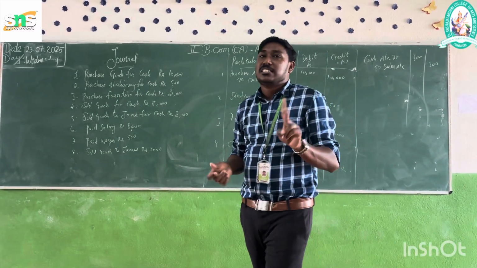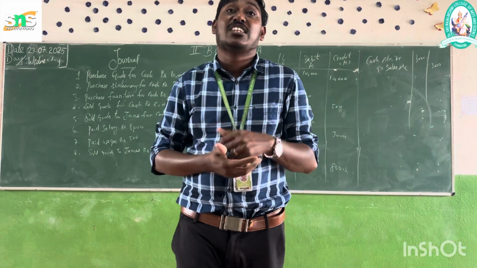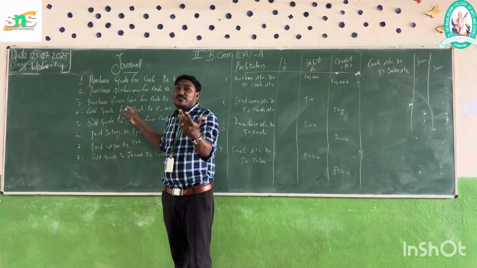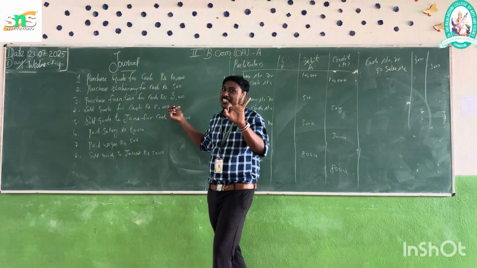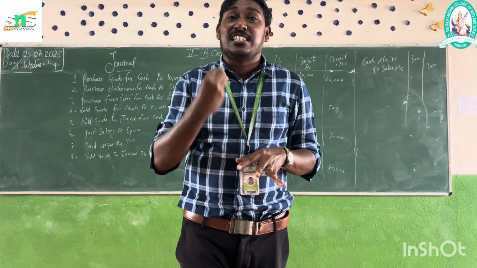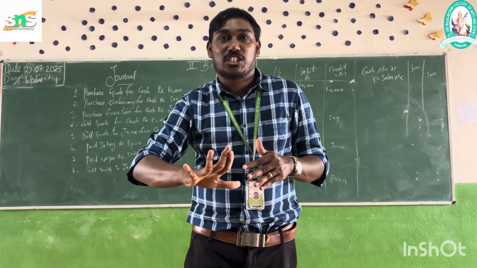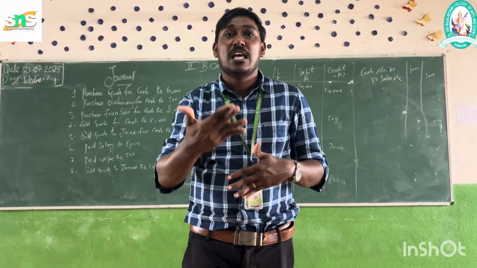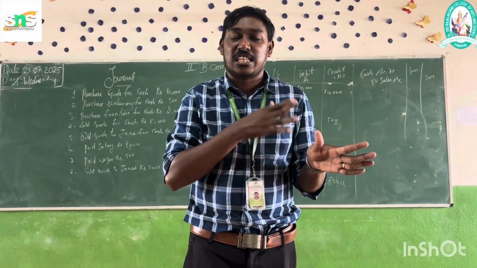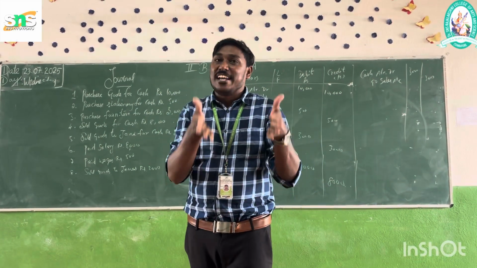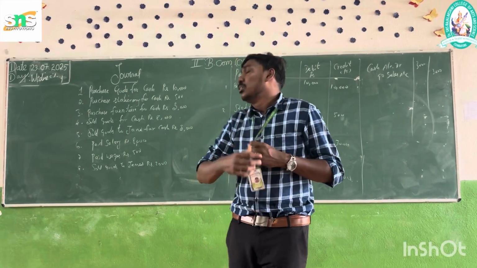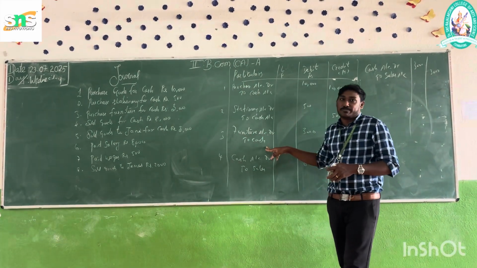Have you understood the second one? Now the third one is purchased furniture for cash, rupees 3,000. They are purchasing furniture for cash. Furniture is getting inside, cash is going outside. So the entry should be furniture account debtor to cash account.